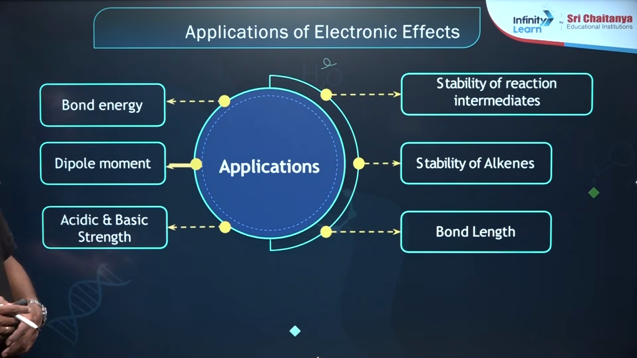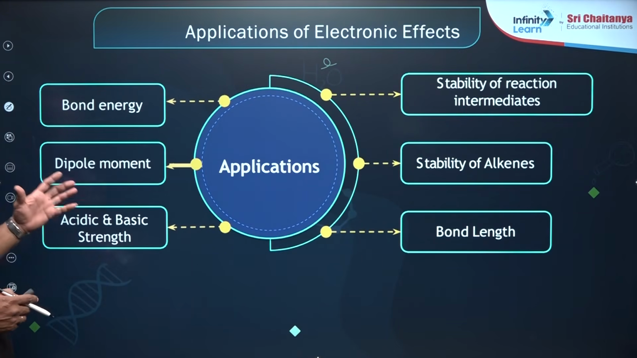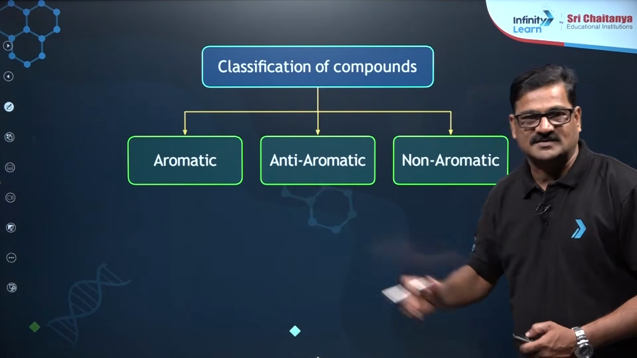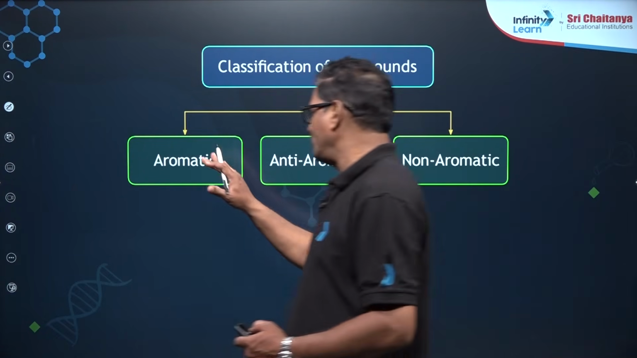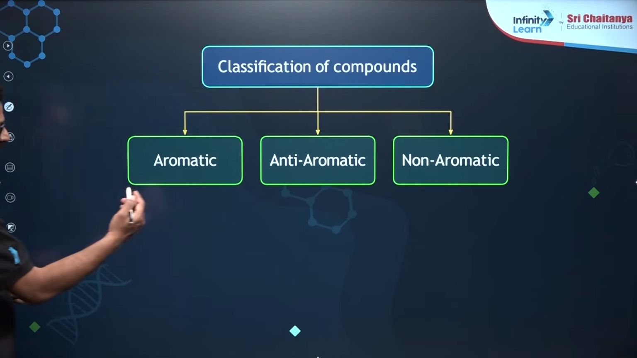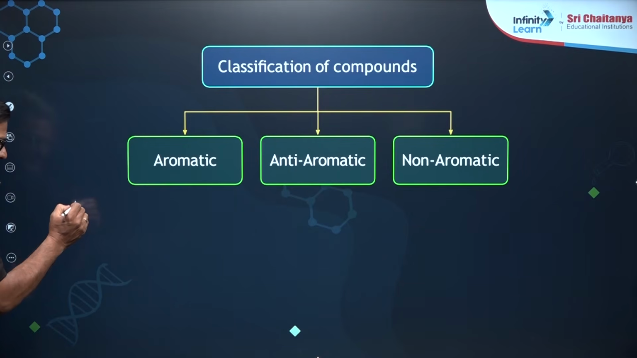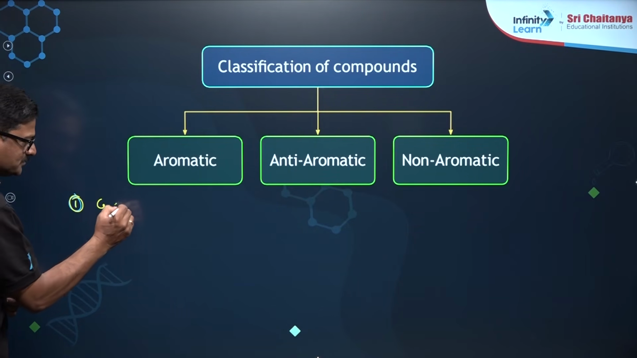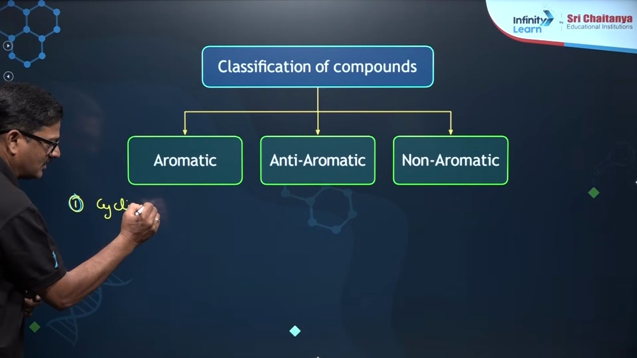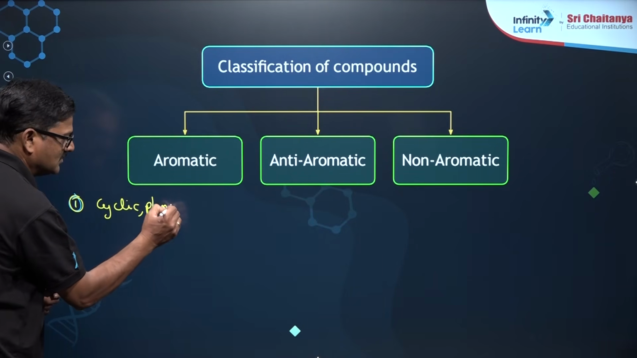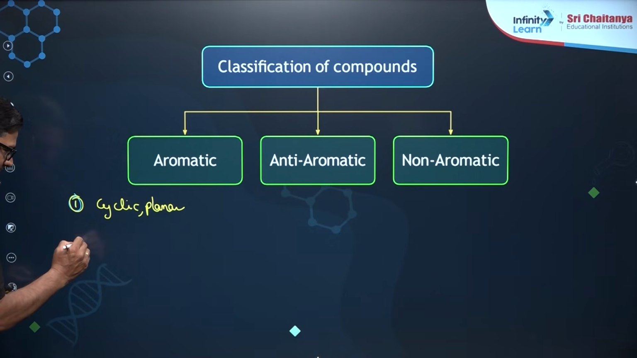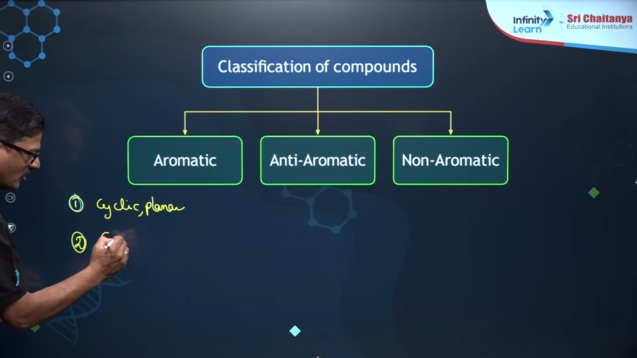So, what are the applications of electronic effects? We have already seen this. In this aromatic system, you can say a compound is aromatic if there are certain points. The compound should be cyclic and planar, and the compound should have complete delocalization.